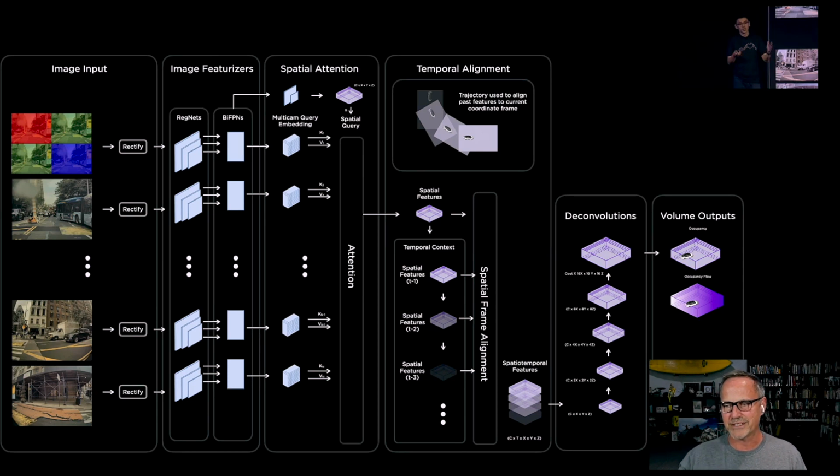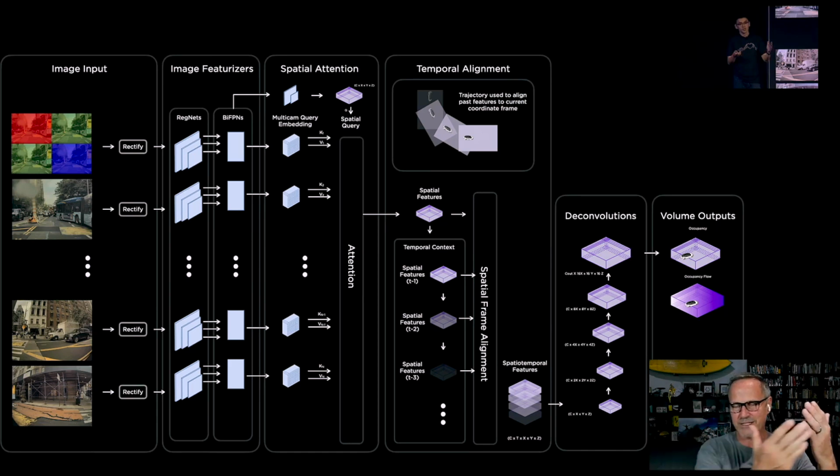And so what they're doing is they're deconvolving this, which basically means, as opposed to a convolutional neural network that takes a large image and shrinks it down into a high dimensional space, they're doing the opposite. They're taking this image that's really information rich, but a relatively low resolution, and deconvolving it back up to a big space. Again, not just a single image, but a video sequence. And then what you get is volumetric outputs.